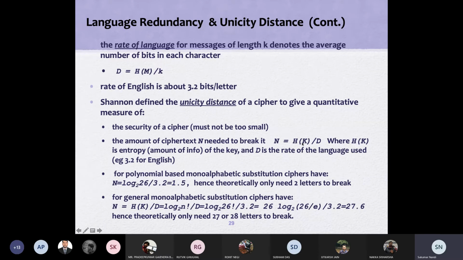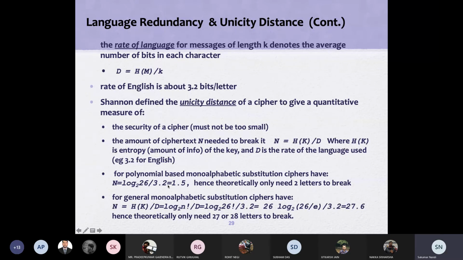So log to the base 2 of 26 number of keys divided by the rate of language of English, 3.2, gives 1.5 characters required. That means 2 letters are required to break the Caesar cipher.